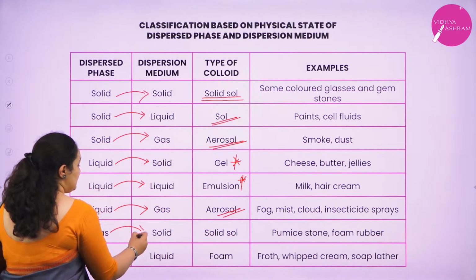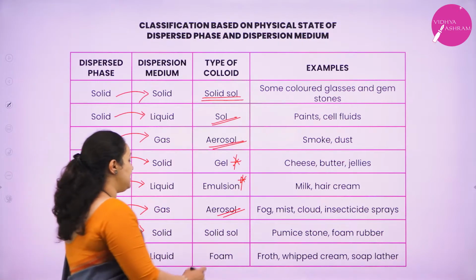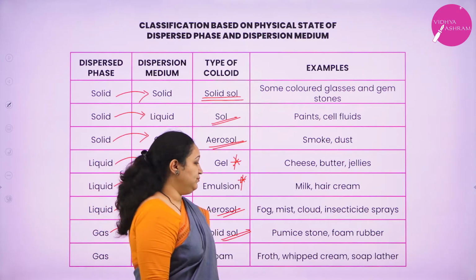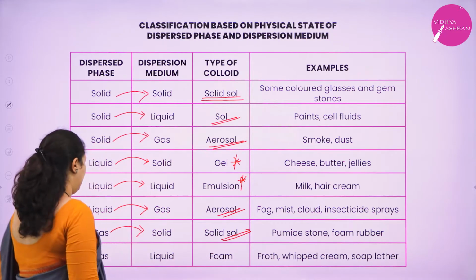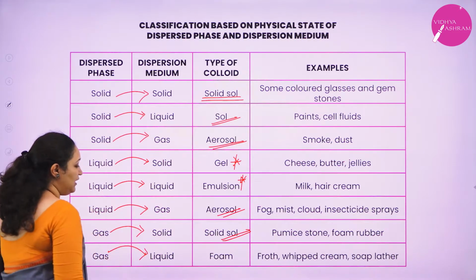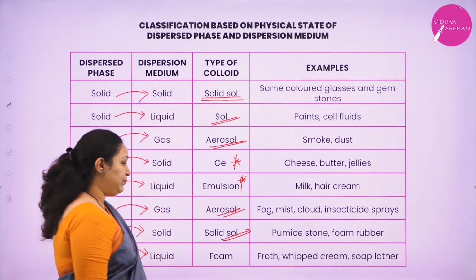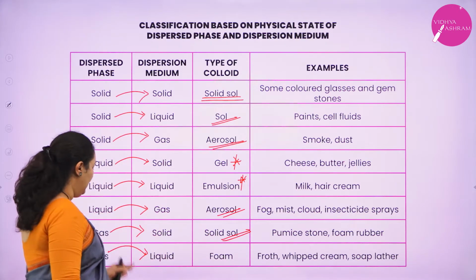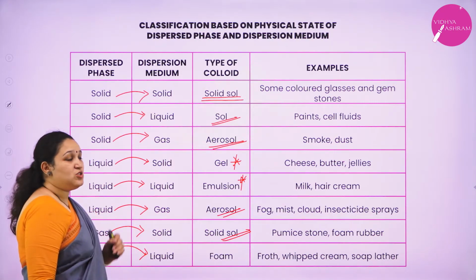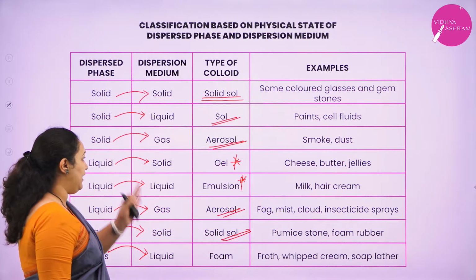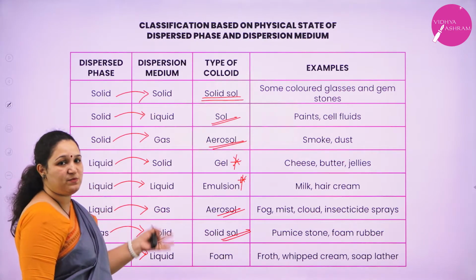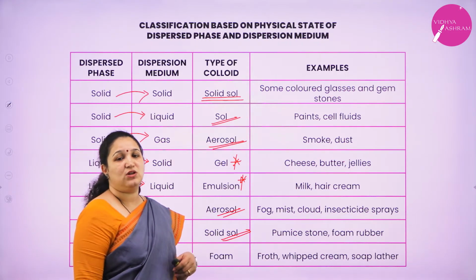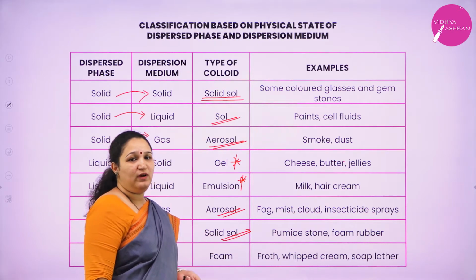Next is when gas is dispersed in a solid, it is called solid sol. Example, we have pumice stone or foam rubber, etc. When gas is dispersed in a liquid, we call it a foam. Whipped cream, soap lather, froth, etc. are examples of gas in a liquid. So it's very important to remember the names and what is the dispersed phase and the dispersion medium. I hope you have understood this type of classification. So we'll go to the second type of classification.